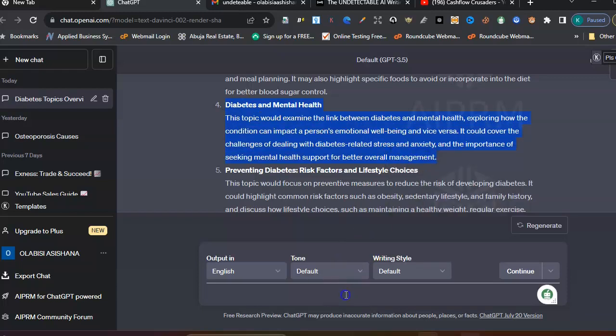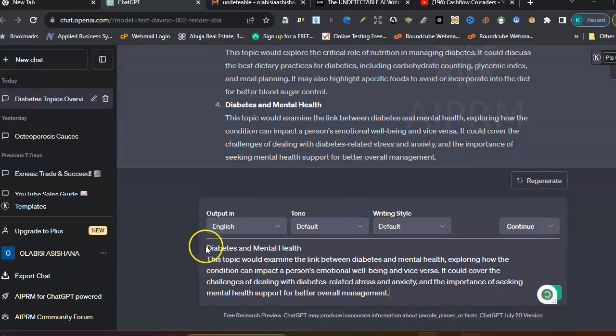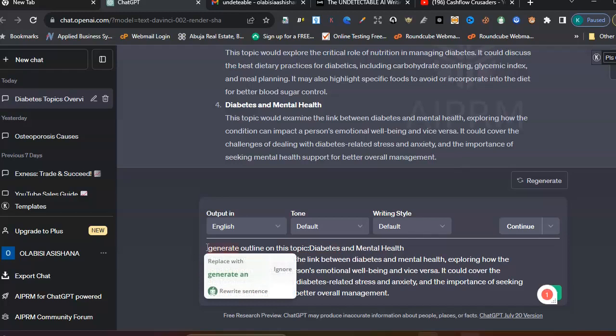Come here, paste it here. Then I give it a prompt: generate an outline on this topic.